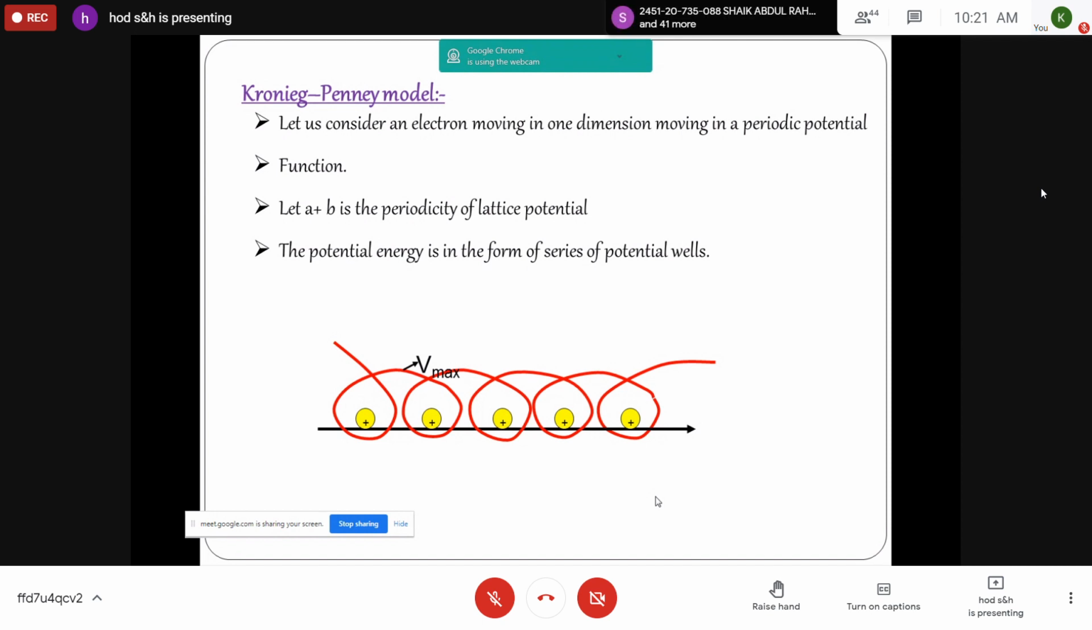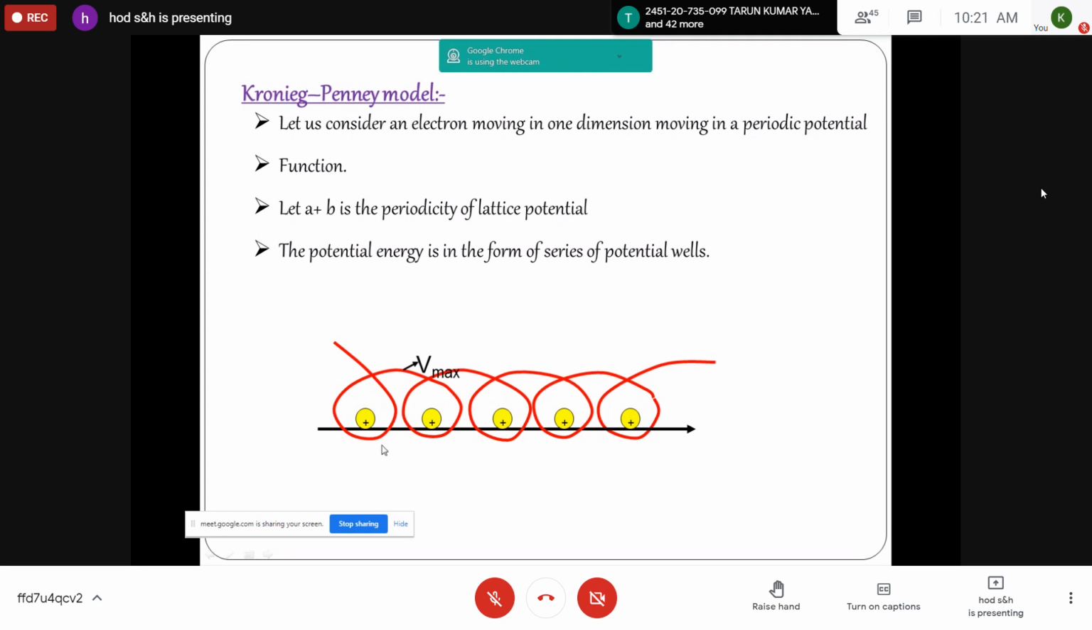That is the propagation of an electron, and it is represented by a propagation vector k. So for convenience, let us assume an electron moving in one dimension in the periodic potential. A plus B is the periodicity of the lattice potential, and the potential energy is in the form of a series of potential wells. If you see the diagram, positive ion sites are placed fixed in the lattice points, and an electron will be moving like this. The red path you can see, the electron will be propagating throughout the crystal, let us assume.